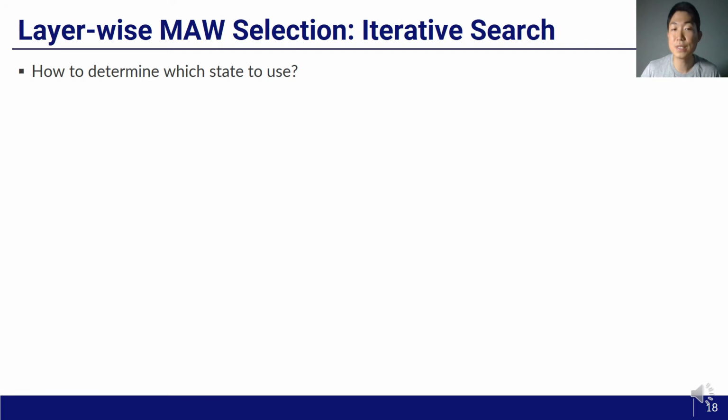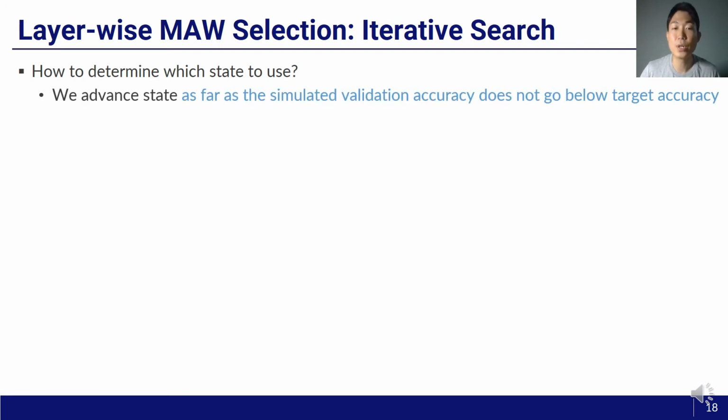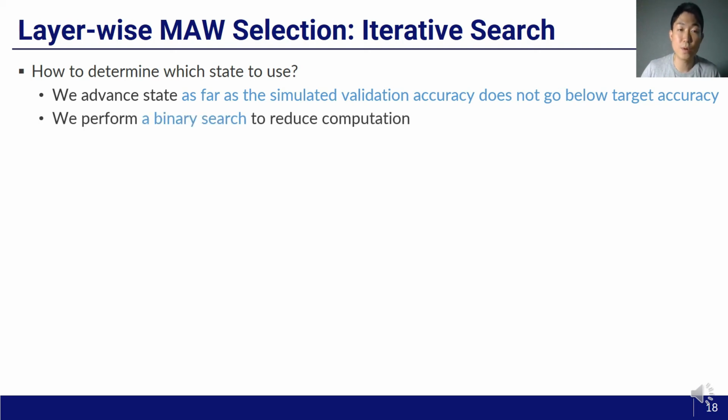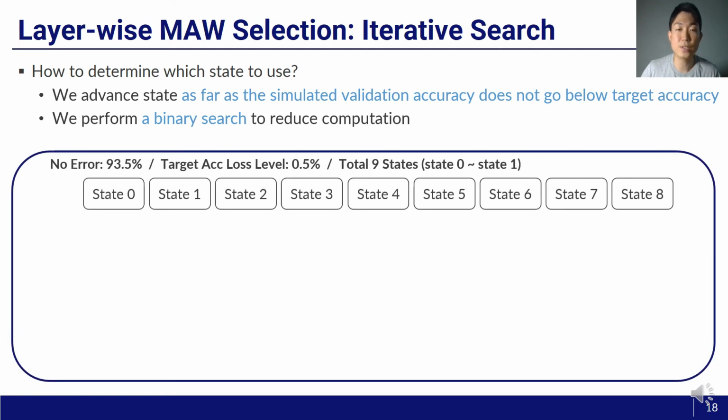Basically, we advance state following the sequence order as far as the simulated validation accuracy does not go below the target accuracy. To reduce computation, we perform binary search. For example, let's assume that ideal accuracy is 93.5 and target accuracy loss level is 0.5. For the first round, we advance as half of the total states and arrive at state 4. The validation accuracy is higher than the target accuracy, so we still can move forward.